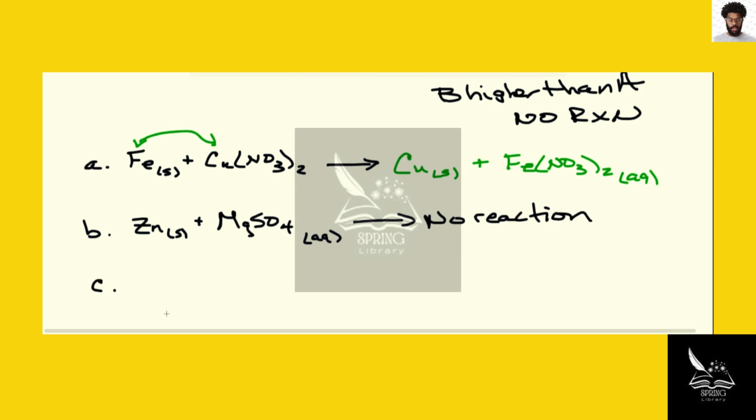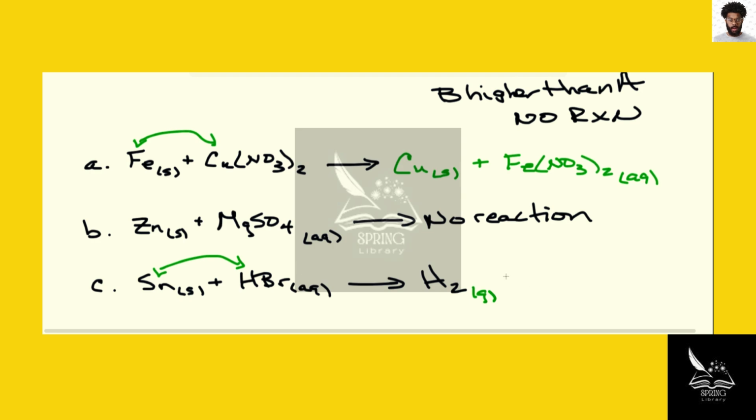We can take a look at tin plus hydrobromic acid, HBr. So we have to compare Sn and H, tin and hydrogen. Tin is higher. So we are going to form hydrogen gas, because when we swap, the H is going to be by itself. But remember, hydrogen doesn't come as H, it's a diatomic element. It always comes as H2 and as a gas.